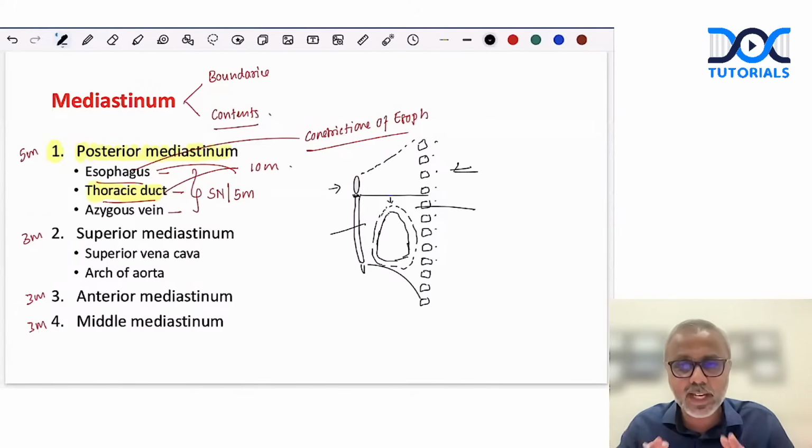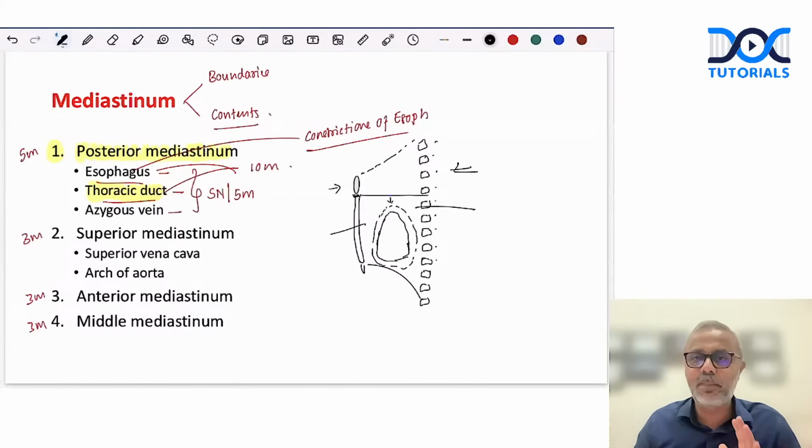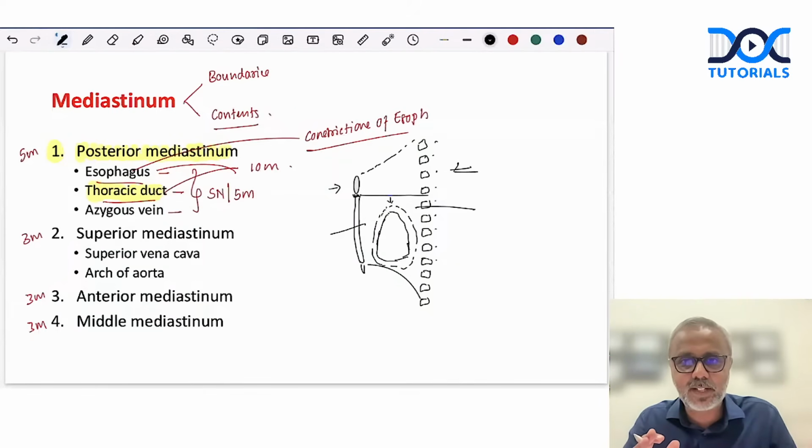Again, I'll reiterate, as we discussed in the first two classes of head and neck and neuro, nobody will look for artistic diagrams. They should be anatomically correct. That's it. So this is how we can simply do it. If you can explain something with the help of a diagram, nothing like it. The examiner possibly will not even read your answer. So this is regarding the mediastinum.